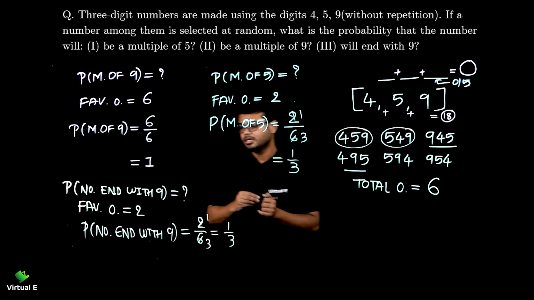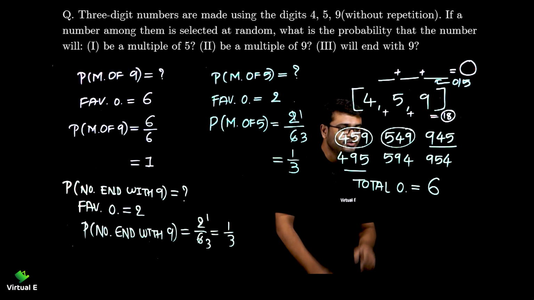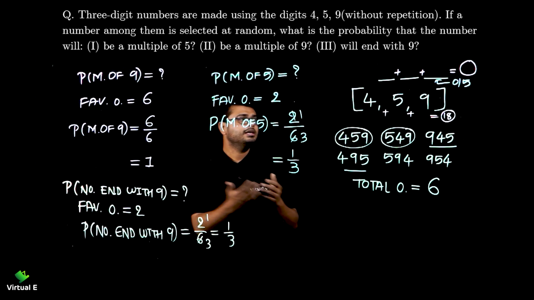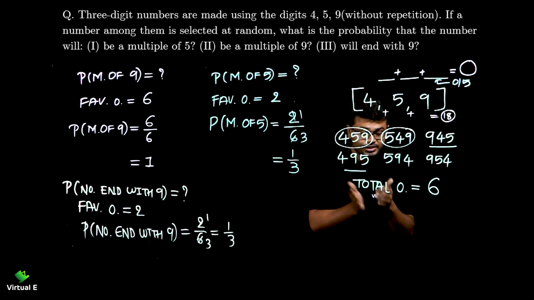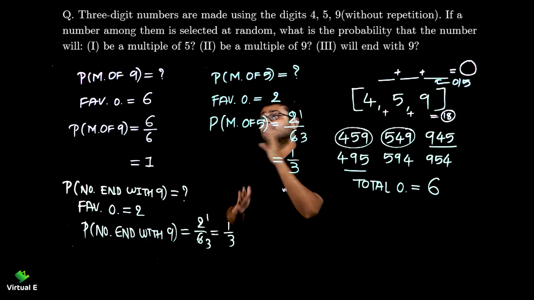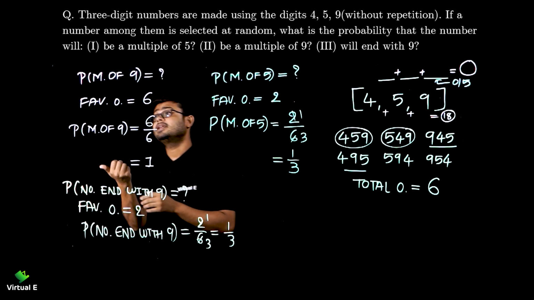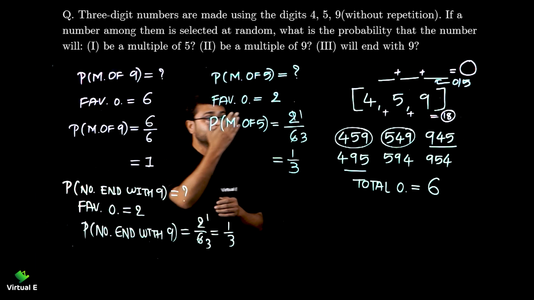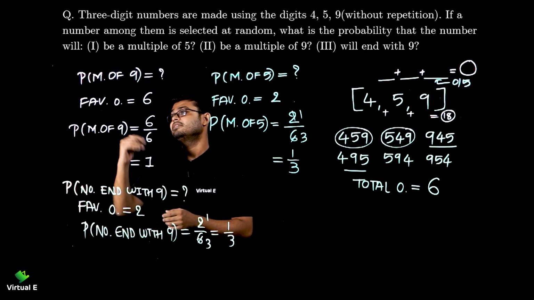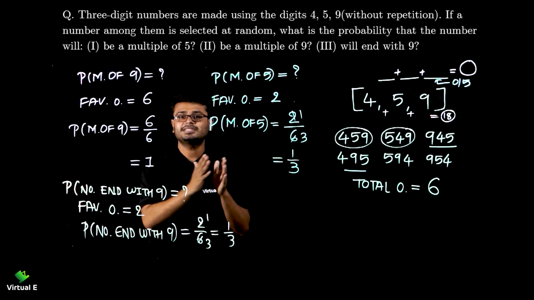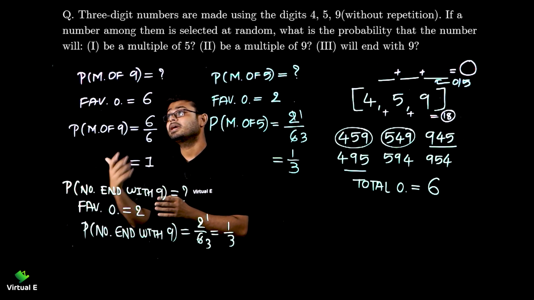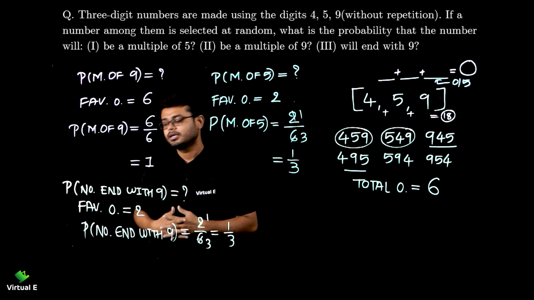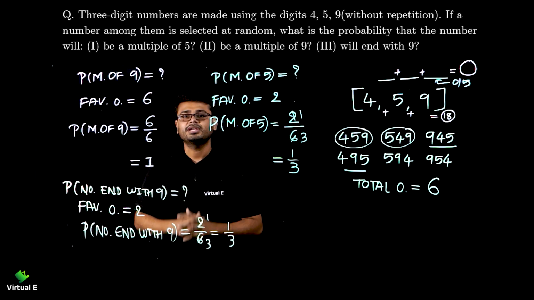Very simple. So this was quite a unique sum, we need to create the numbers based on the digits given over here. Then we need to find total number of outcomes. Then we need to follow the conditions. Even in conditions, you need to have knowledge of divisibility test of 5 and divisibility test of 9. That is easy to do, right? Though you can get the answer without it, that helps you get the answer quickly and saves your time in exam, right? Let's move to the next question.